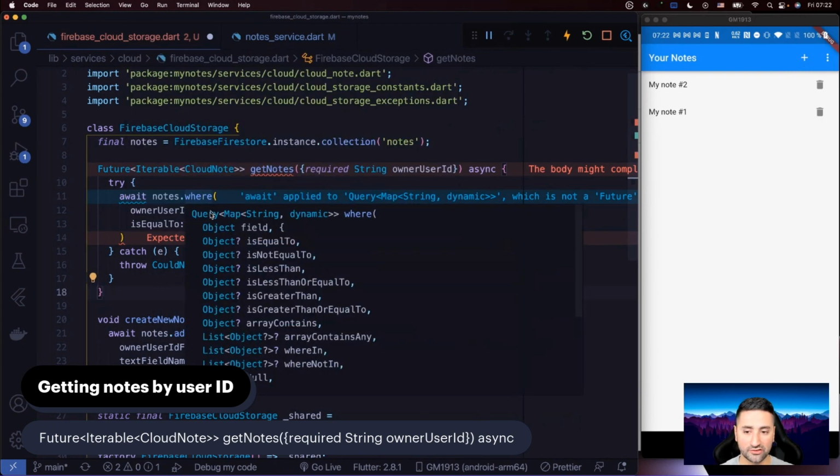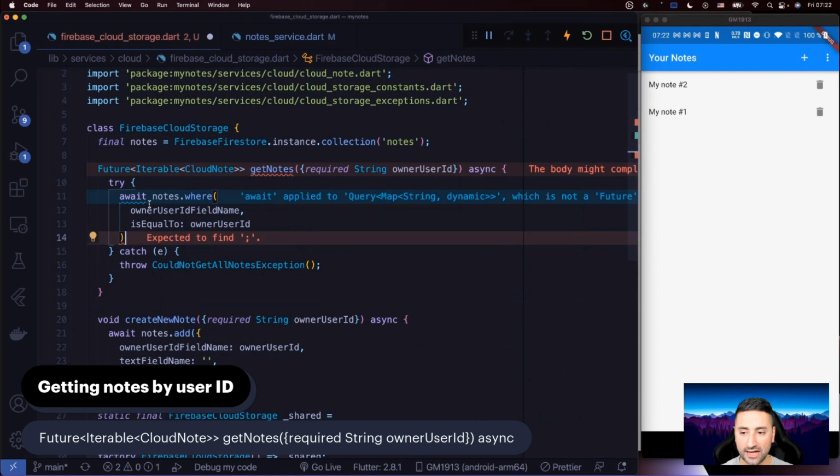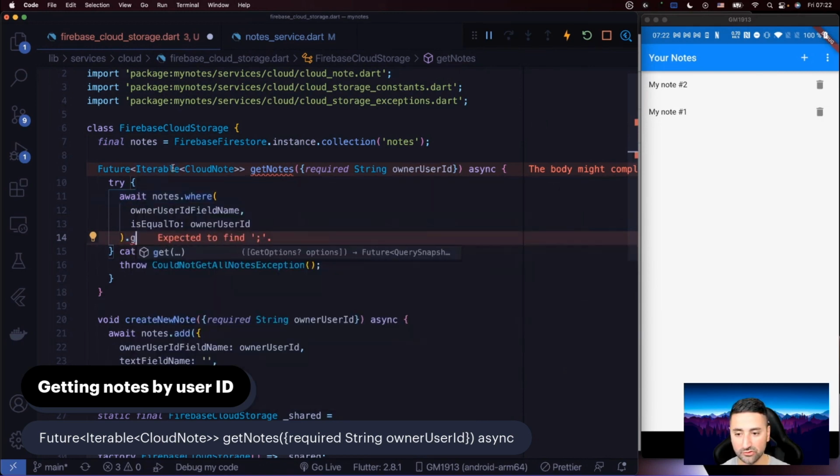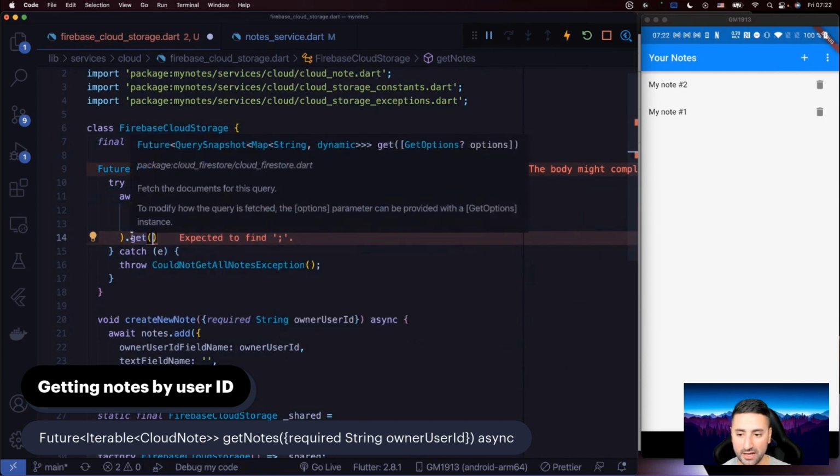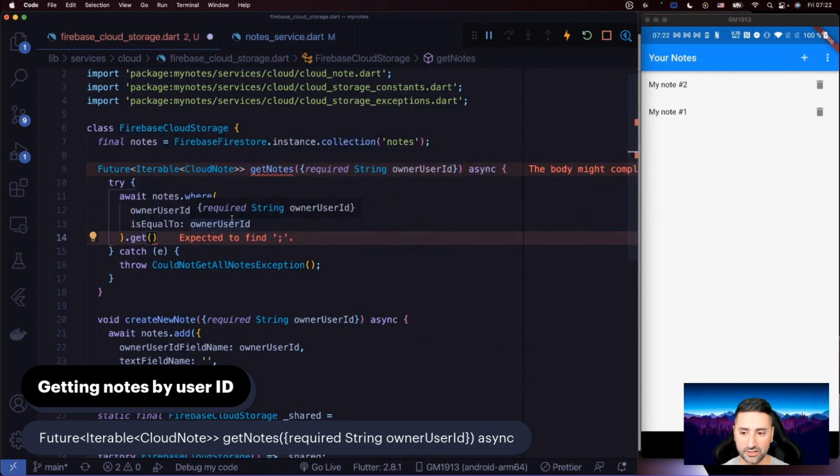After doing a where, this gives you a query, but then you need to actually execute this query, and you do that using its get function. If I move my mouse over get, you see it returns a Future of a QuerySnapshot with all the objects that Firestore could retrieve from the database.